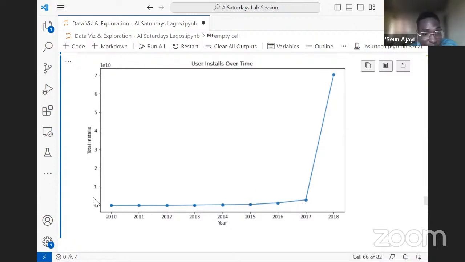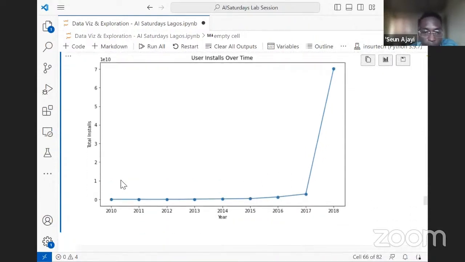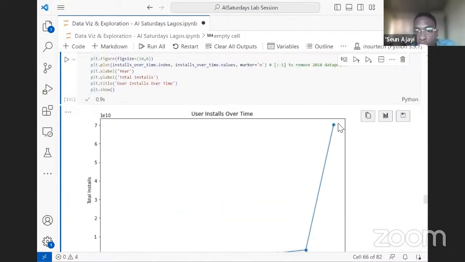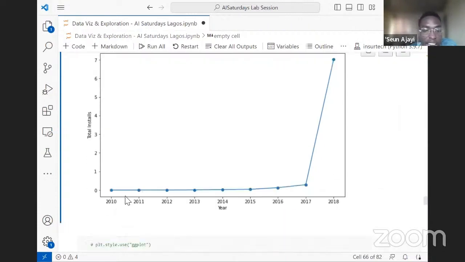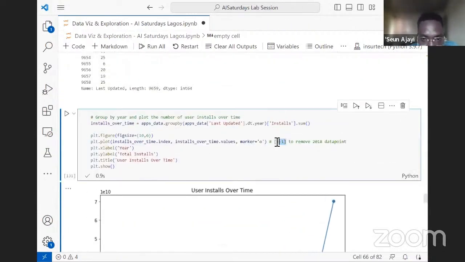Unlike when we have something that's so low here in 2017. And what I mentioned about outliers, this data point is far from others, so it's hindering us from seeing what this trend literally looks like. So let's do something. Let's remove 2018 and deal with 2010 to 2017. A good way to do this is just indexing. We are going to remove the last data points in both the X and Y axis. And let's see the output.